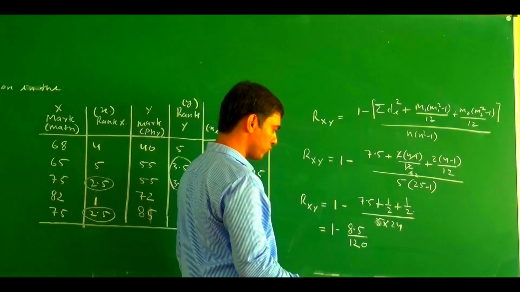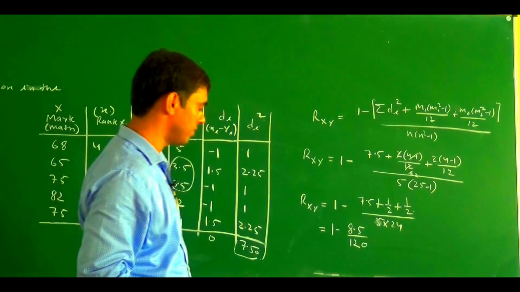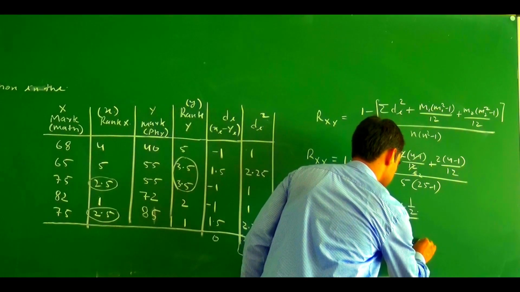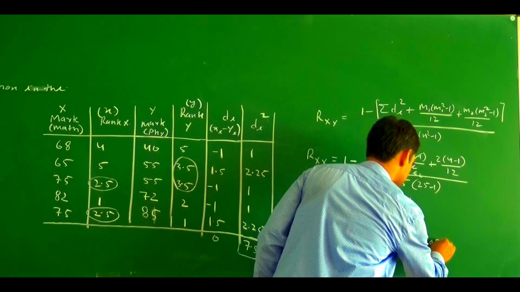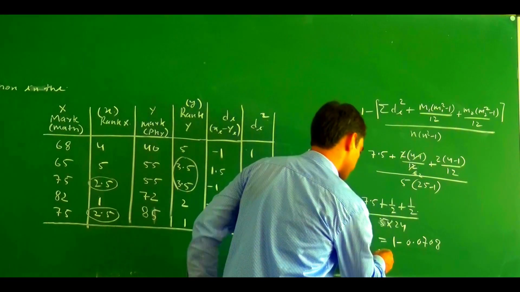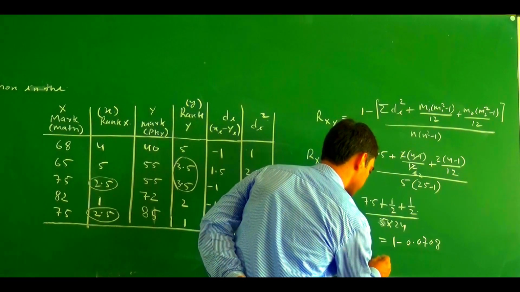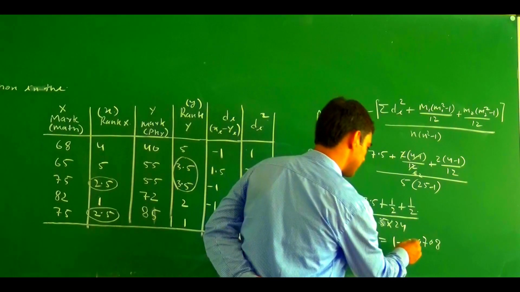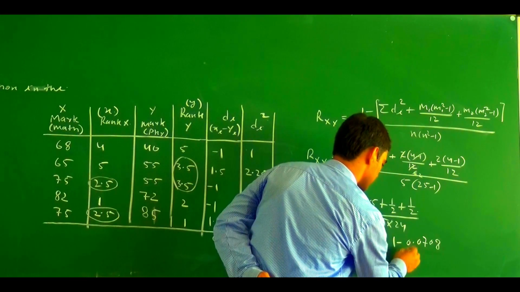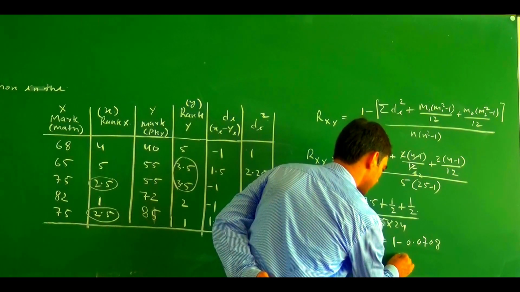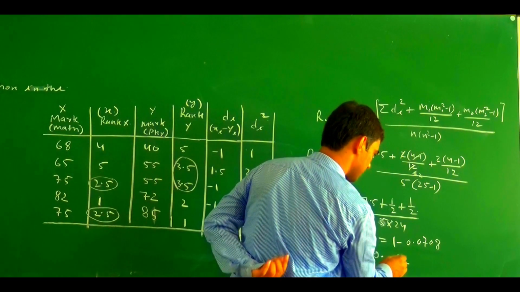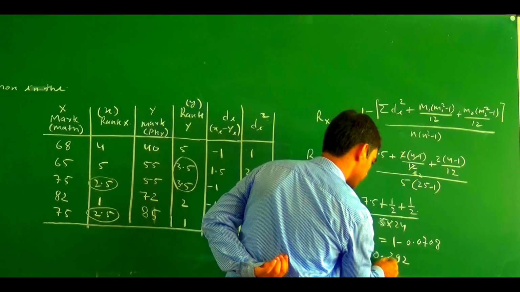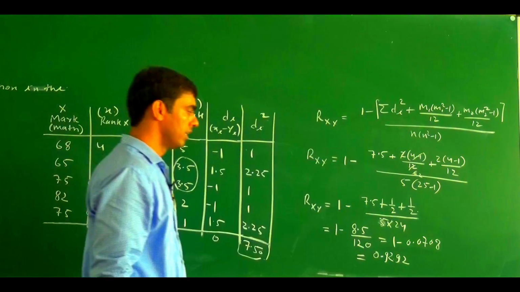So 8.5 by 120, what is the value? This becomes 1 minus 0.0708. If we subtract, it becomes 0.9292.